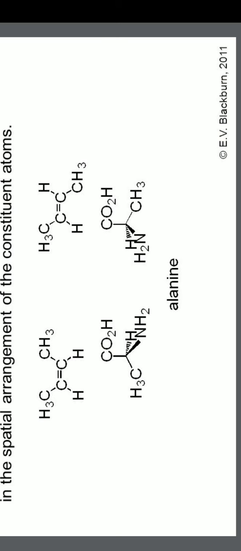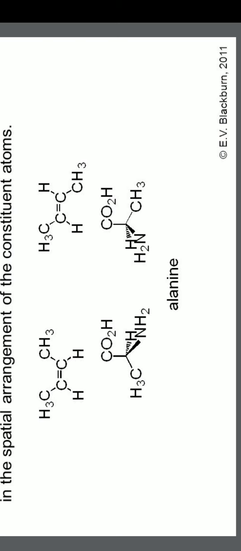You can just check the methyl opposite to methyl. That means when you view the molecule from opposite to the methyl group, then hydrogen, NH2, COOH are in clockwise direction. Whereas if you look at the right side molecule, the hydrogen, NH2, COOH are in anti-clockwise direction.